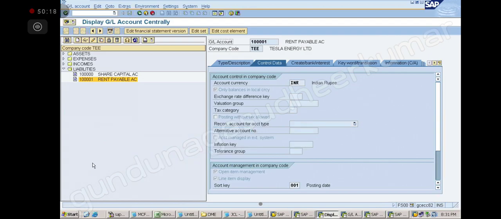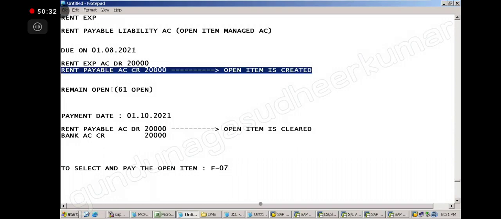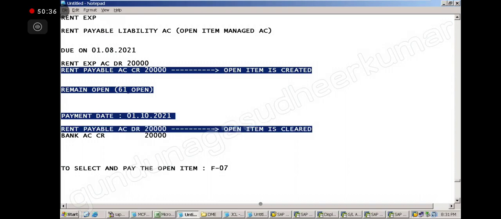Sir, the process we went through today with the open item, can we do the payment directly, that is rent account debit to bank account credit? Okay. So if you do like this, why do all this? Why take all this pain? Directly do this, remove all this in the middle, directly rent to bank. When will you post this entry, rent to bank? When we are paying. When you are paying, correct?